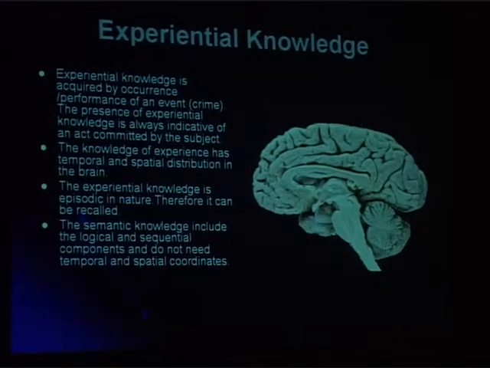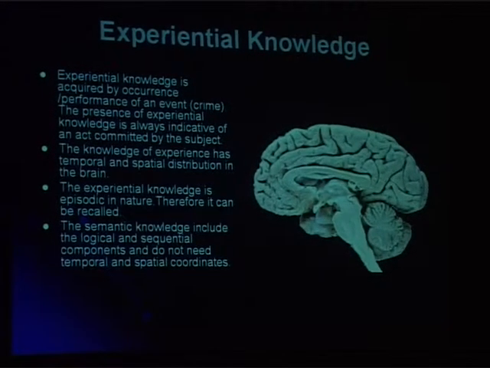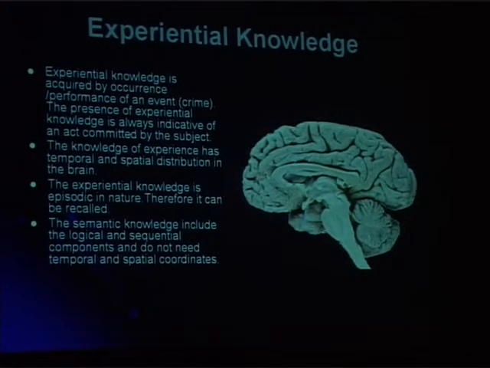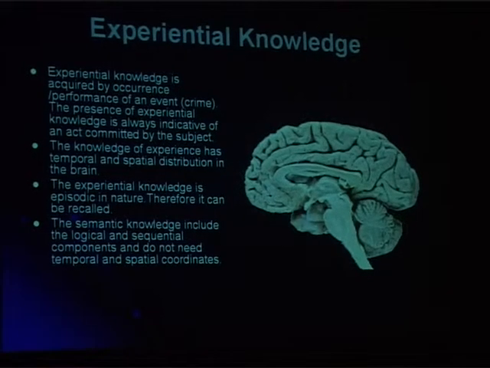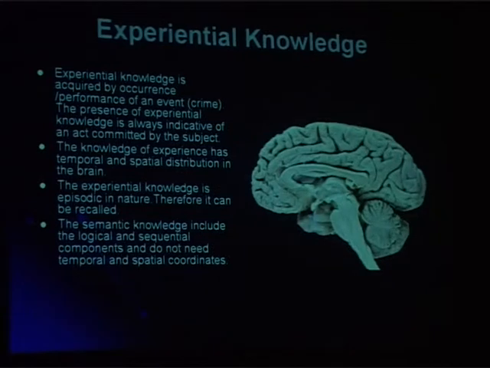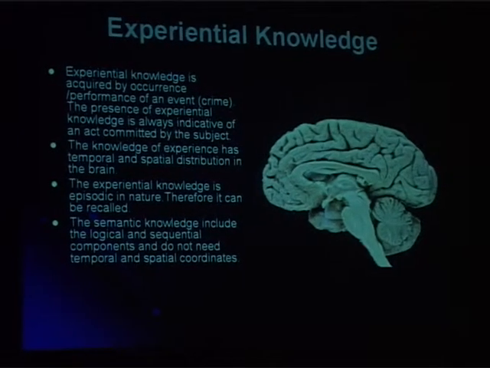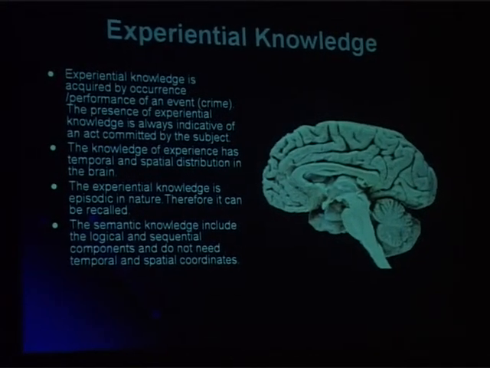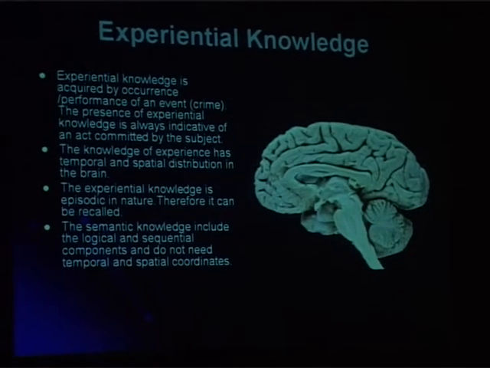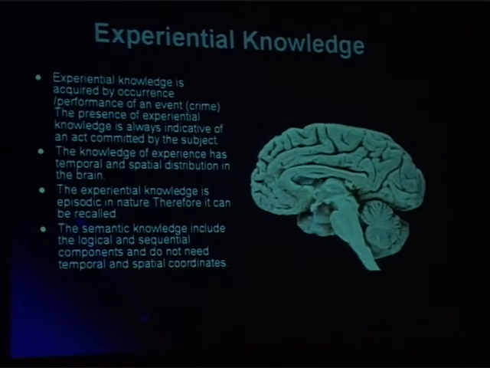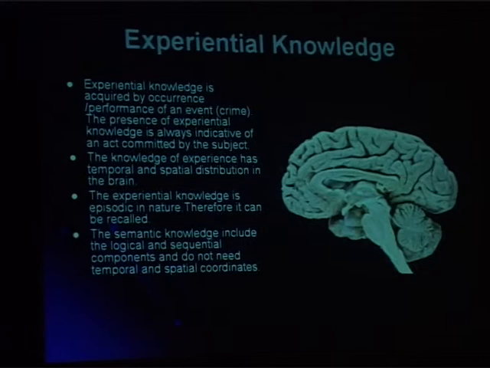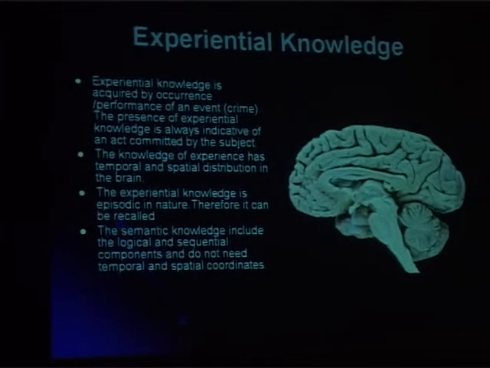Experiential knowledge is acquired only when an event occurs and the individual participates in the event. If an individual does not have experiential knowledge, that is, if he had not participated in the event, then in 300 milliseconds the P300 potential will not arise. Only when he has participated in the crime and acquired the experiential knowledge is it possible to generate P300, otherwise it is not possible.